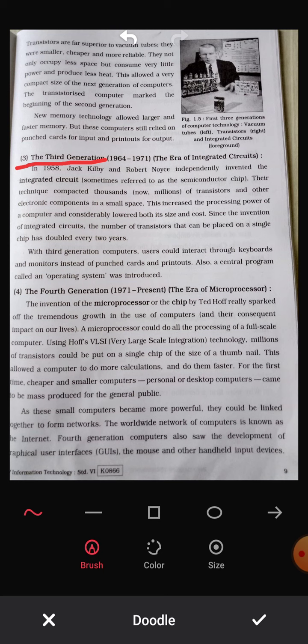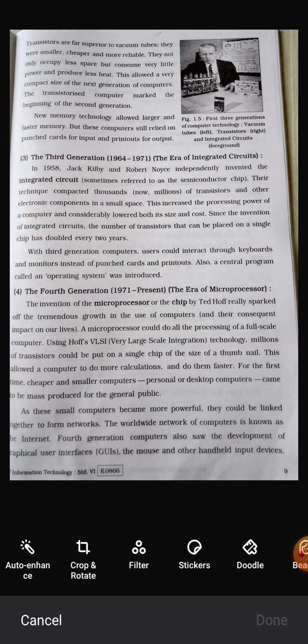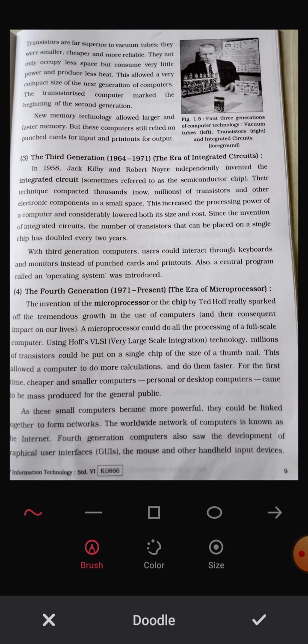Jack Kilby invented it. And the fourth generation is 1971 to present, the microprocessor. Who invented this machine?